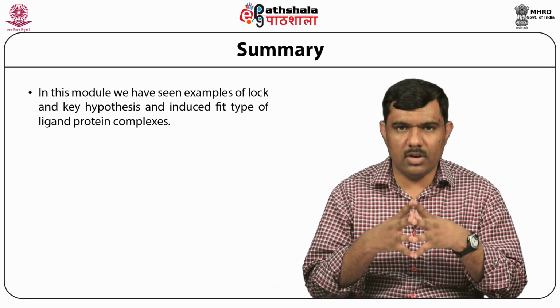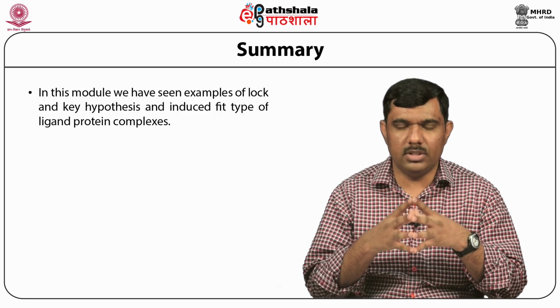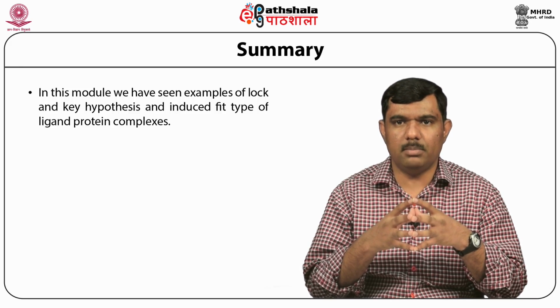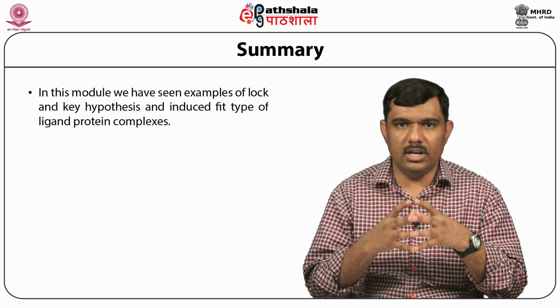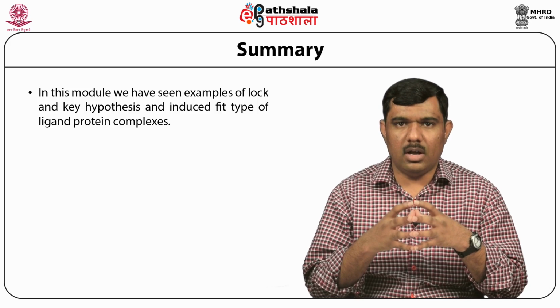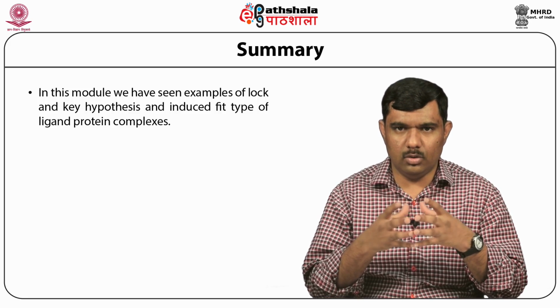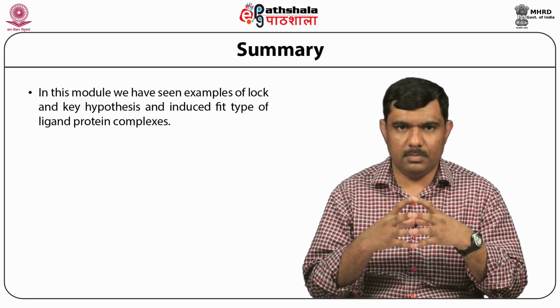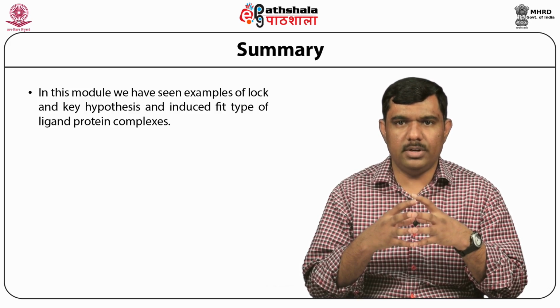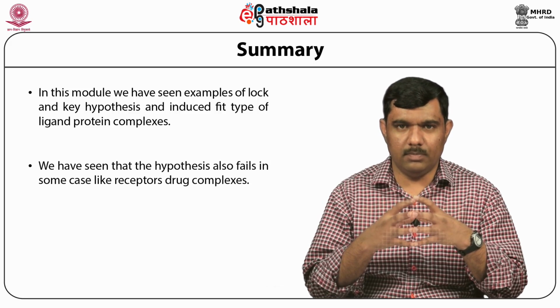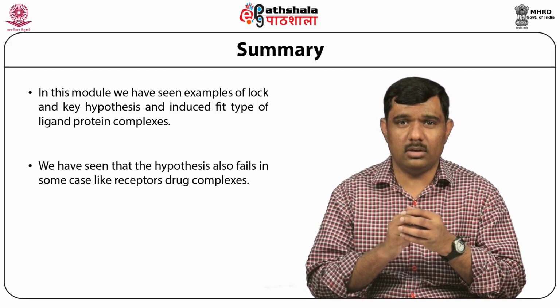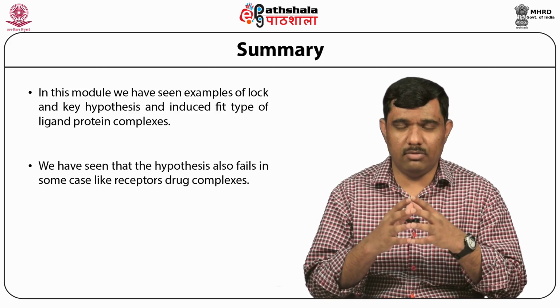So students, let us summarize what we have learned in this module. We have seen some examples of lock and key and induced fit types of ligand-protein complexes. For example, for the lock and key hypothesis, we have phospholipase A2, where the lipid comes and binds and gets hydrolyzed into certain eicosanoids. In the case of the induced fit hypothesis, we have seen in the leucine transporter that leucine binds and induces a conformational change.